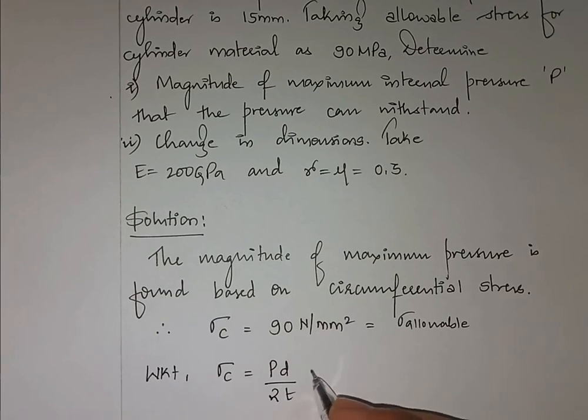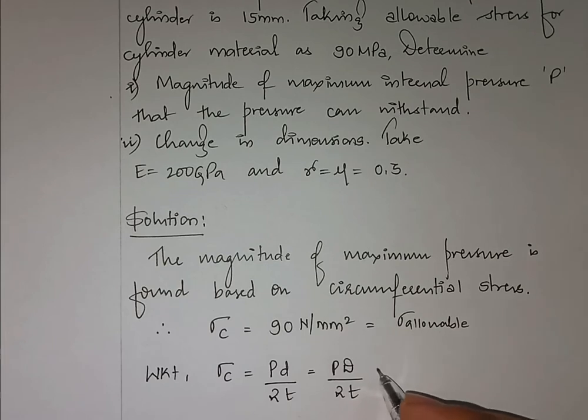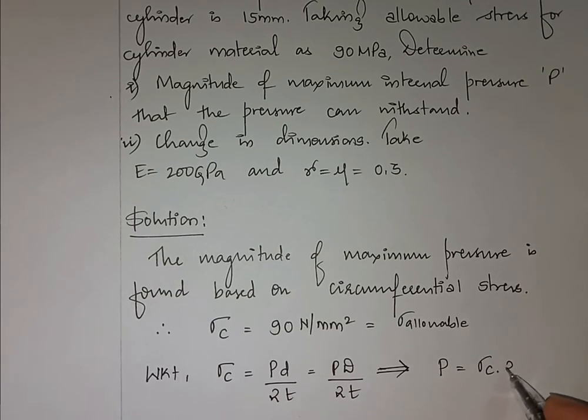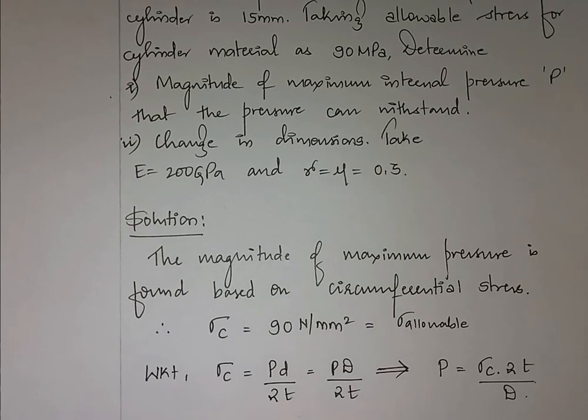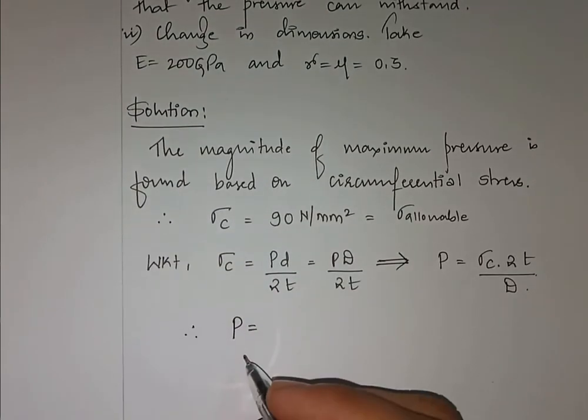In some textbooks you will find it as PD divided by 2t, both are the same. In some textbooks you'll find it as small d, in some textbooks as capital D, depending upon your convenience. So if I proceed further and rearrange things, I am in requirement of P. I'll keep P on one side. So it is sigma c into 2t divided by D. This is the formula. So therefore P is equal to